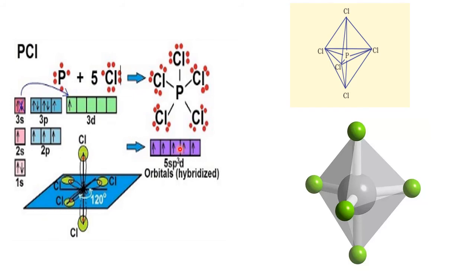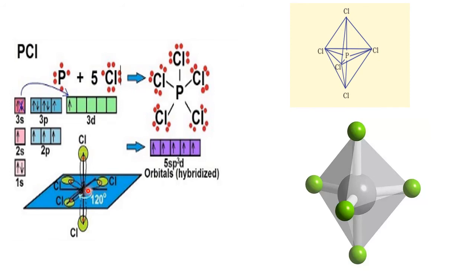Then chlorine comes and makes a bond: one chlorine with this, one chlorine with this, third chlorine, fourth chlorine, fifth chlorine. They make a bond with the sp3d orbitals of the phosphorus. Then this is formed here. So we write it like this, but actually, if you see, this is the correct structure.